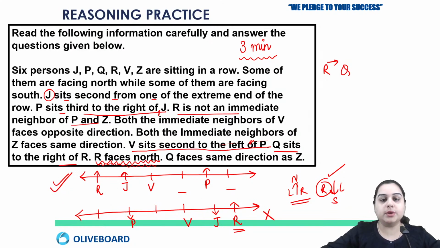So what is the rest of the information that is given to you? R is not an immediate neighbor of P and Z. So that is done in the solution. Both the immediate neighbors of V face opposite directions. So if J is facing north, then this neighbor of V should be facing south. Next, both the immediate neighbors of Z face the same direction. But before that we need to make Z sit. Then we have Q faces the same direction as Z.